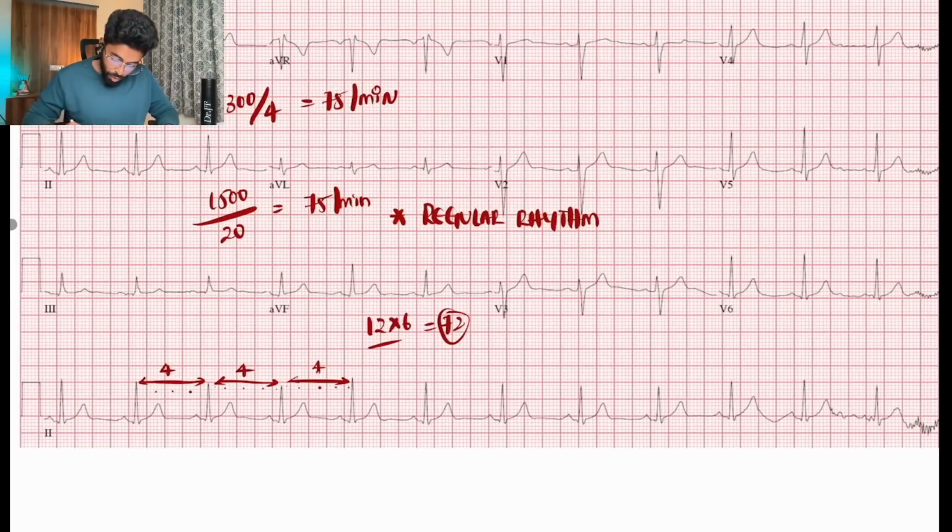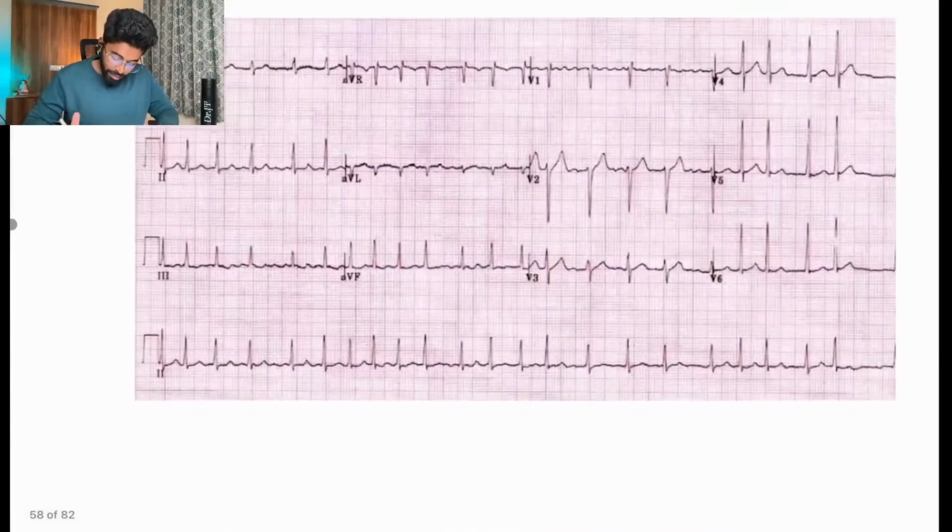Right. So let us move on to another ECG. Now we'll calculate the heart rate in this particular ECG. Let's see how many large boxes are there between two RRs. So 1 and a half here, 3/4 here. There are 2 here. Then we have two more, maybe two again.